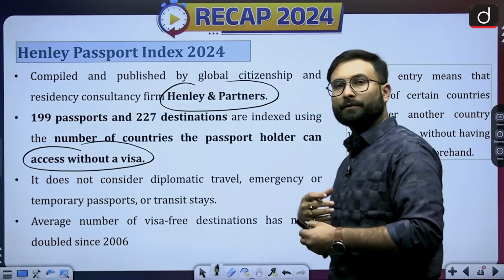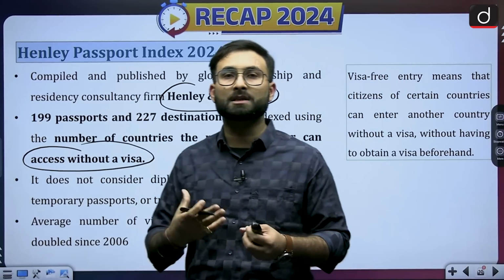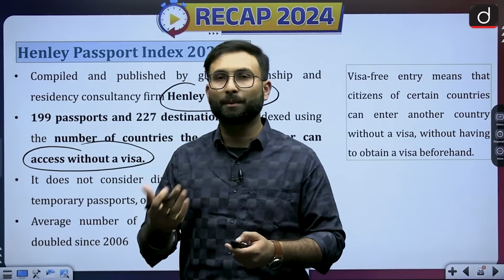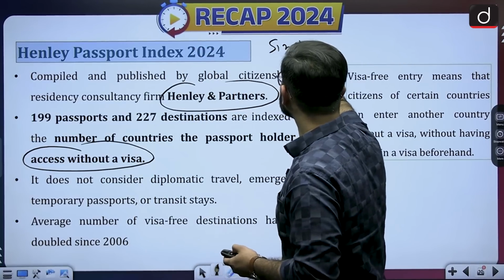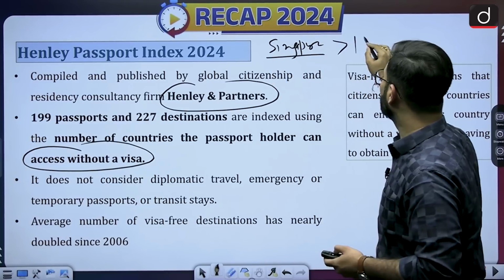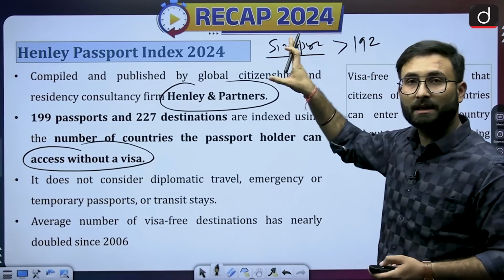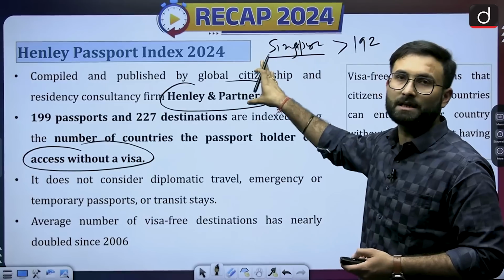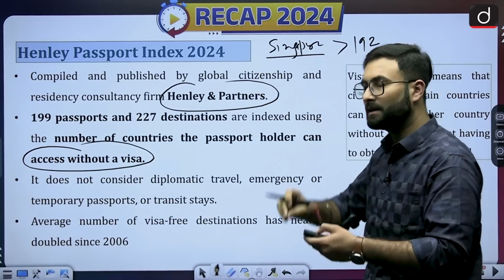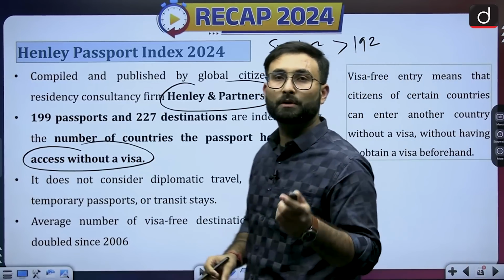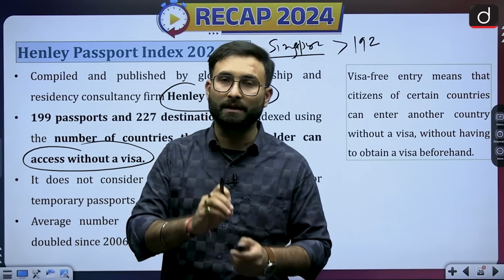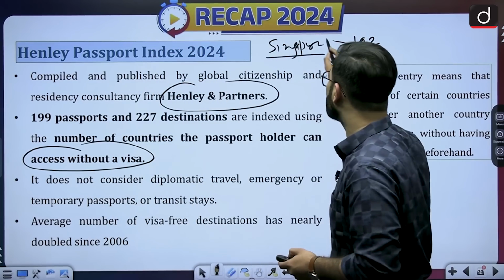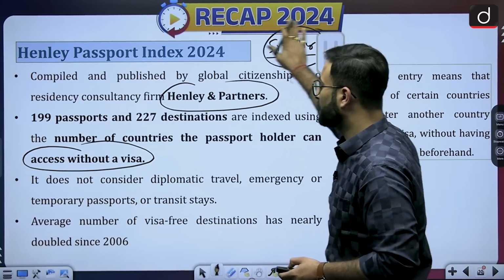Now if the number of countries is very high, that means your passport's strength is very high. When we are talking about Singapore, you will see that more than 192 countries are giving visa-free entry, so if you have a passport of Singapore, there are more than 192 countries which will allow you in without any visa. So we are saying that Singapore has the strongest passport.